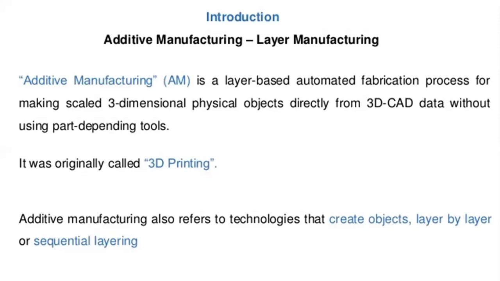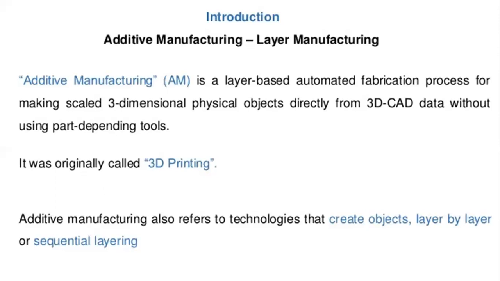So additive manufacturing is a layer based automated fabrication process. The object and the product should be developed by a layer by layer formation. First one layer is created, then another layer is created, and then a third layer is created. So these are the steps by which one product is developed in this machining operation.